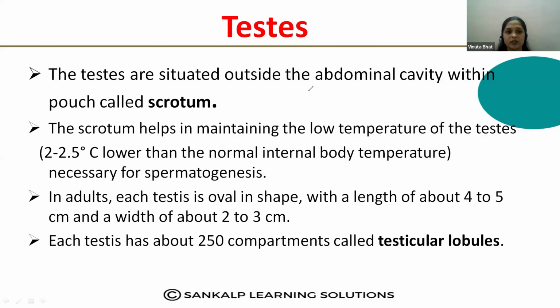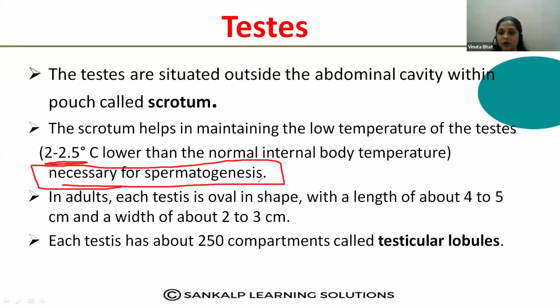Okay. What is the human body temperature? Normal body temperature is 98.6 Fahrenheit, right? But inside the scrotum it is around 2 to 2.5 degrees Celsius less. For what purpose is this lower temperature helping? That is necessary for spermatogenesis. This point is very important for your CET and for your board exam also.